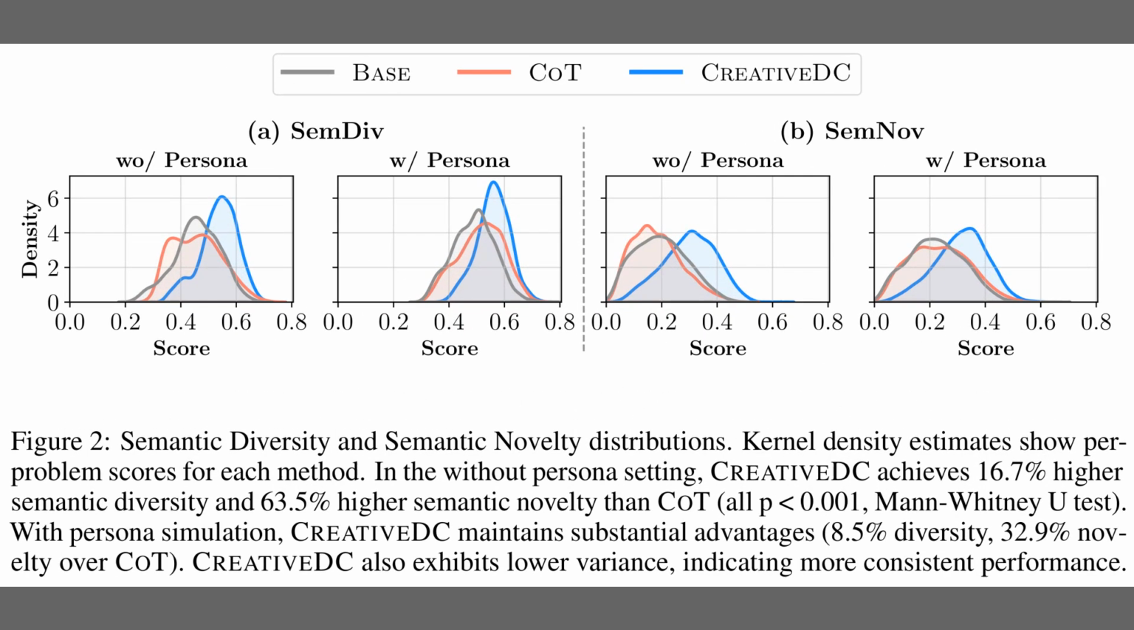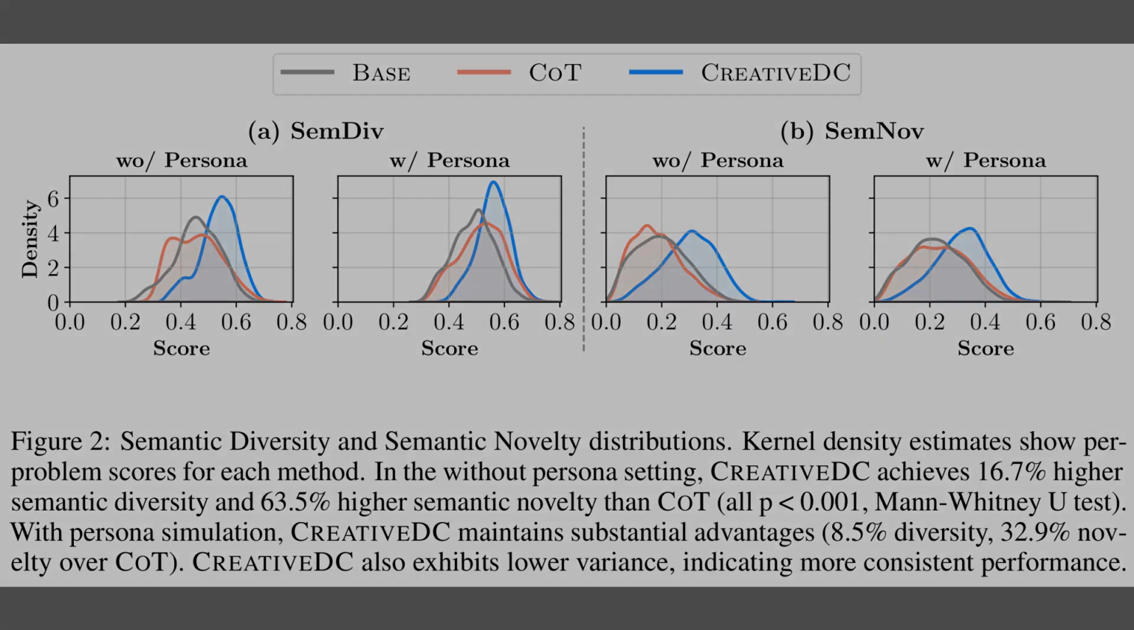Okay, Figure 1 showed the process, but Figure 2 reveals the actual impact on creativity metrics. The panels on the left track semantic diversity, while the ones on the right measure semantic novelty. In every case, look at the blue distribution curve for CREATIVEDC. It is consistently shifted to the right compared to the gray base model and the red chain of thought baseline. This shift represents a massive gain, including a 63% jump in semantic novelty when no persona is used, confirming that the method explores a much richer semantic space.